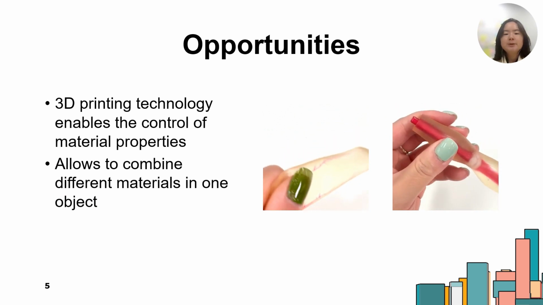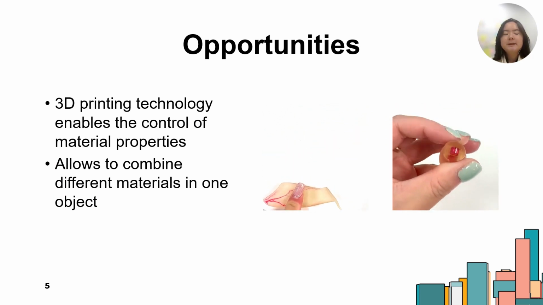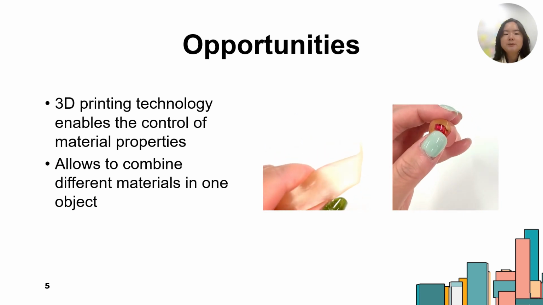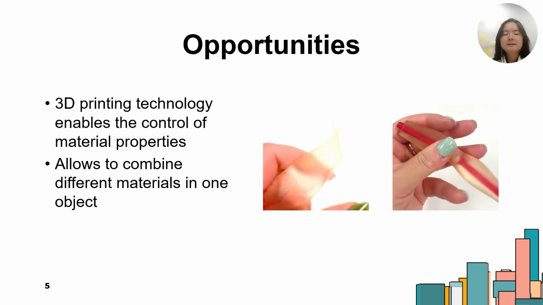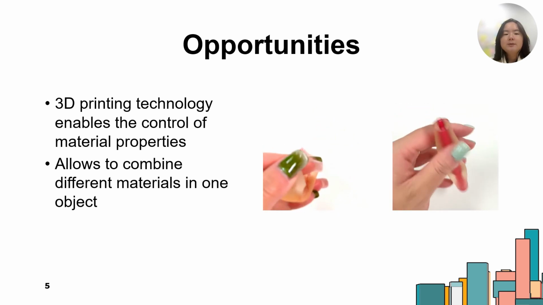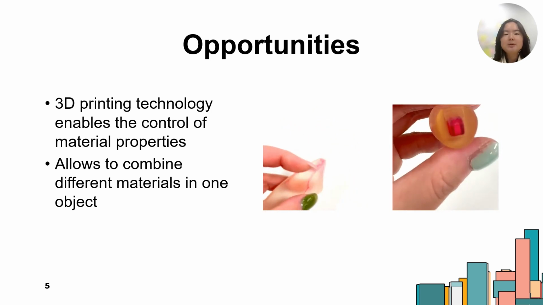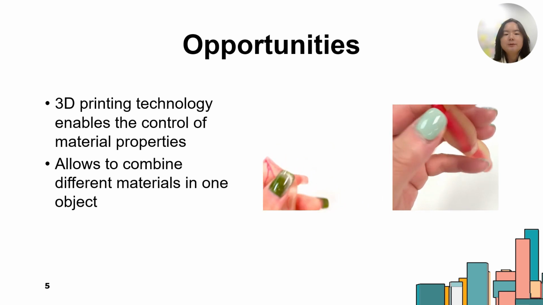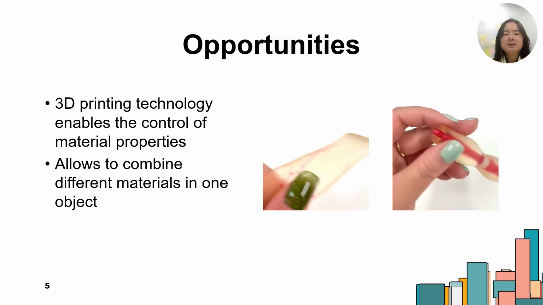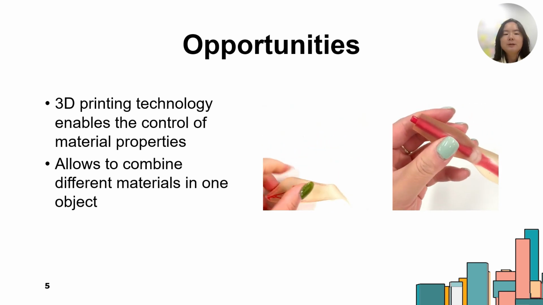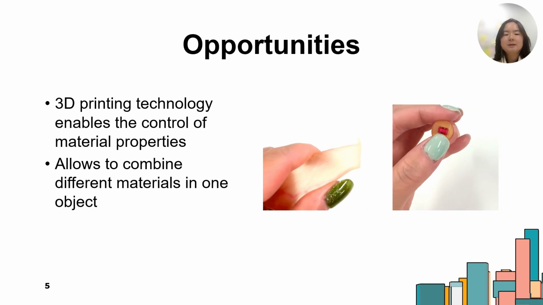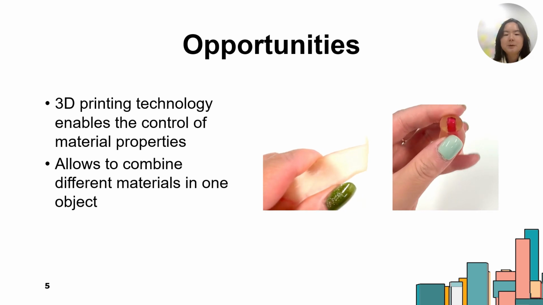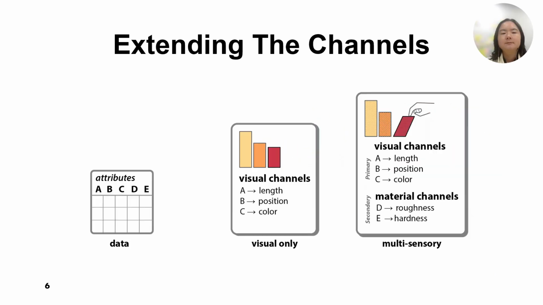Nowadays, with the commercialization of 3D printers, there is an opportunity to print roughness into a physicalization using readily accessible materials. These 3D printing techniques enable an easier way to control the materials of the physicalization. We could even use 3D printers to print two materials combined and adjust the hardness of certain parts of the objects.